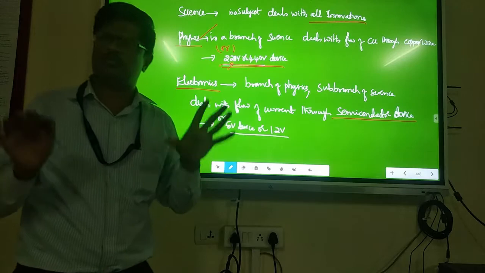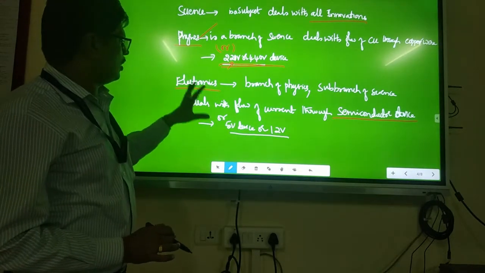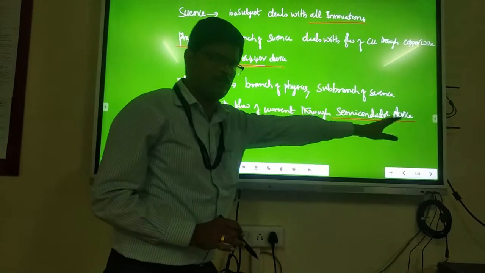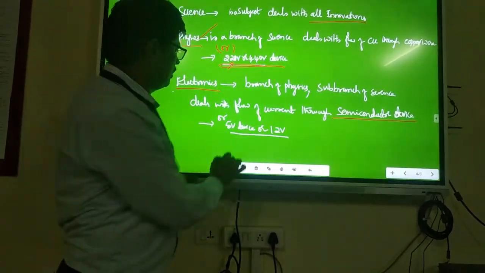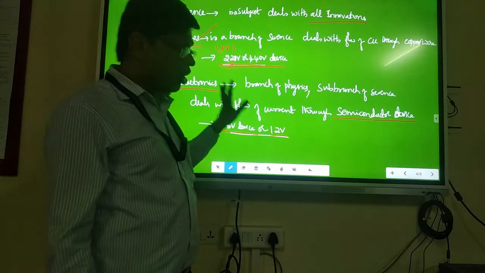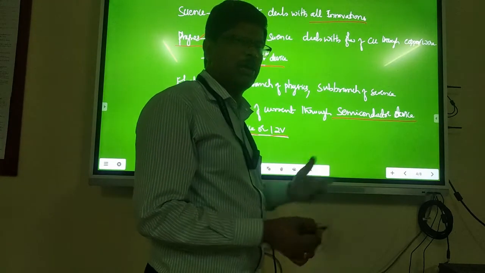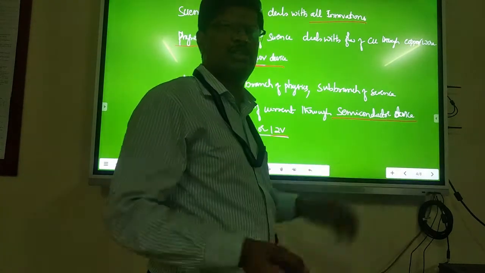Through this wonderful branch of electronics and communications, you will study the flow of current through semiconductor devices only. That's all, 5 volt devices, or 12 volts at the most. That means flow of current through semiconductors, germanium, silicon, or diodes, or transistors, or today's IC.